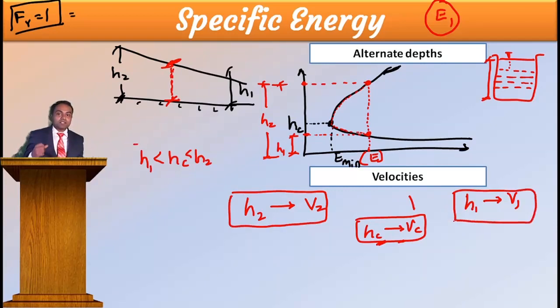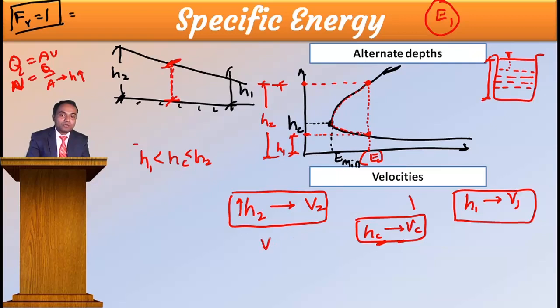Now use your common sense, or use an equation: Q equal to A into V, and V equal to Q by A, and A is a function of h. As h increases, velocity what happens? Look at it. As h increases, velocity decreases.